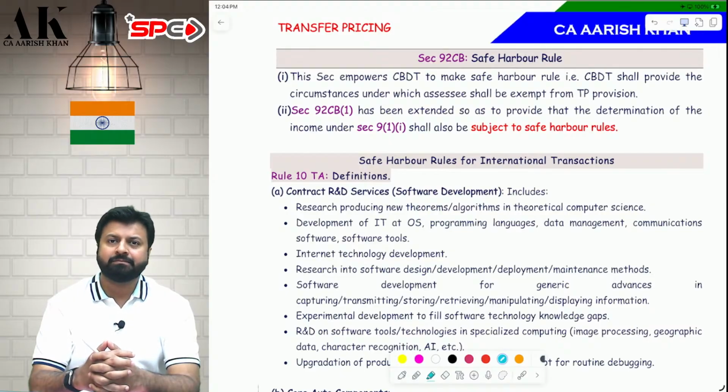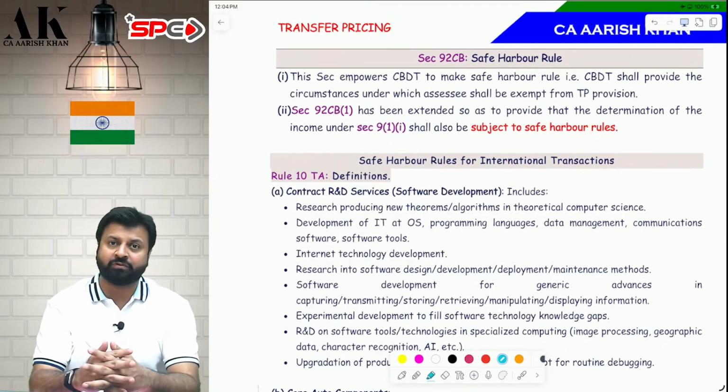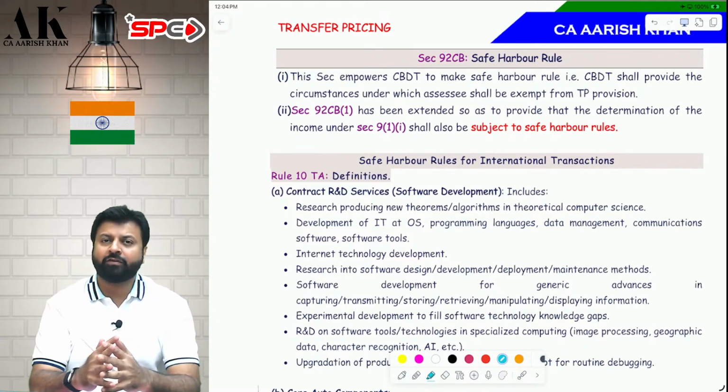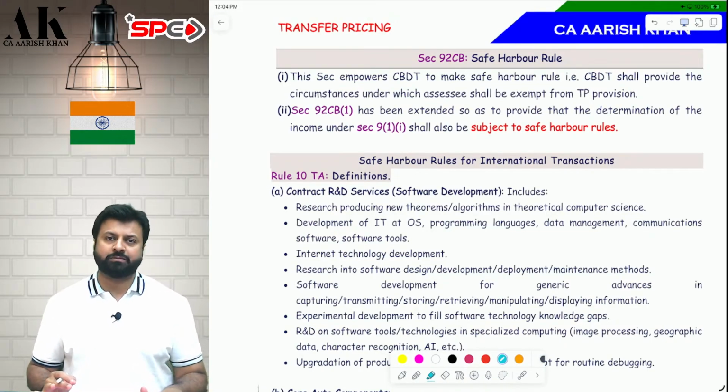Secondly, even if you fill this form and opt for this safe harbor rule, you have to maintain two things. You need to maintain documents under 92D, and you have to file Form 3CEB, that is, 92E has to be fulfilled. You will not be relieved from documentation and filing of Form 3CEB, that is the audit report. That you have to do. Yes, your transfer pricing arm's length price will not be questioned.